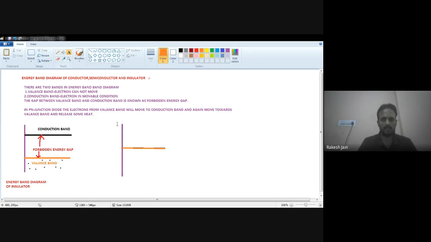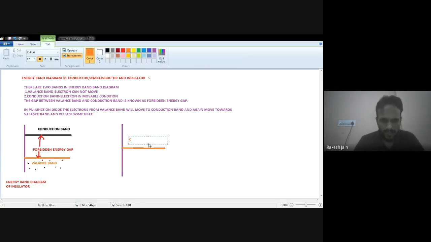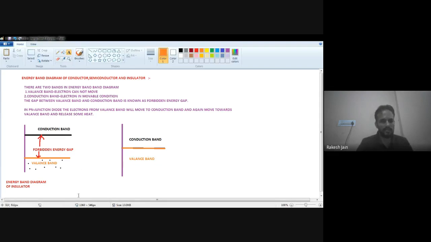So this is your conduction band. This one is your valence band. The forbidden energy gap will be negligible, and continuously the electrons will move from valence band to conduction band.